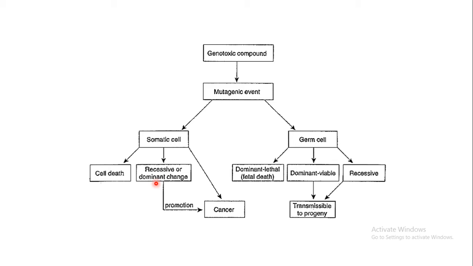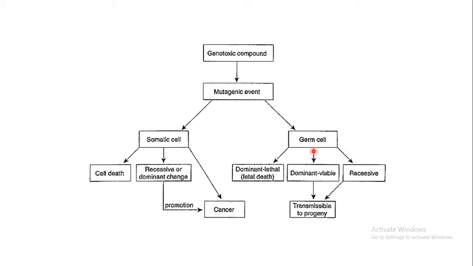Some functionalities may be affected. So ultimately these changes may occur in such a way that it may result in promotion. It is one of the processes involved in carcinogenicity. So this particular sequence may even result in cancer, or mutagenic events may directly affect the somatic cell in such a way that it may turn into a cancerous cell. Okay, so these are the effects on the somatic cell.